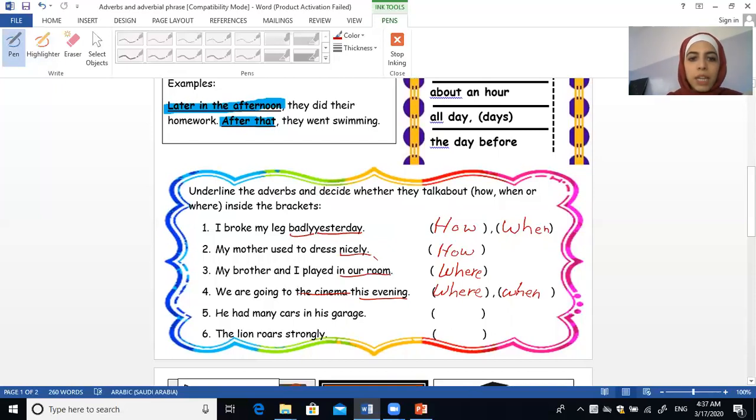Then he had many cars in his garage. Garage also is a place, where we park cars. So in his garage is an adverbial phrase, and this is where. The last one, the lion roars strongly. Strongly ends with li, so it's how. These are all adverbs. Now, the next page is gonna be your homework.